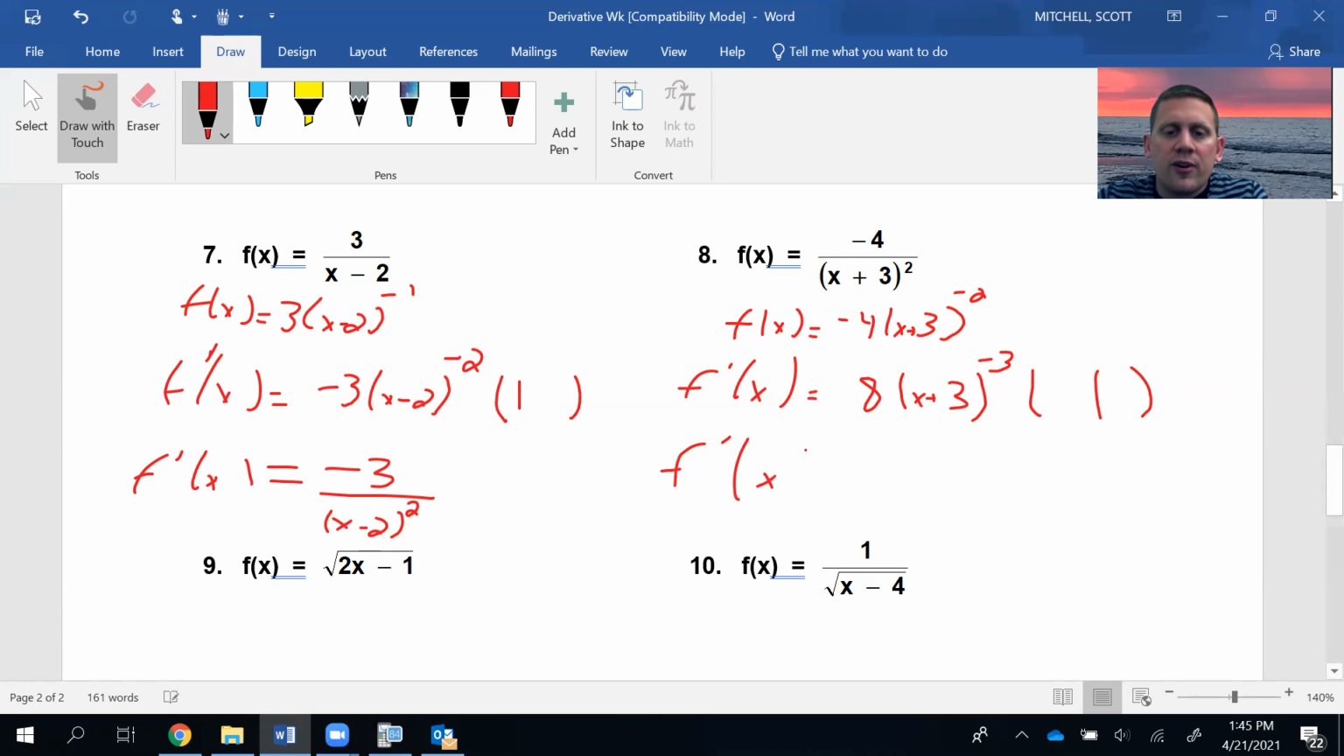And then I am going to simplify. My 8 stays on the top, and my x plus 3 heads to the bottom with a positive exponent now. Okay.